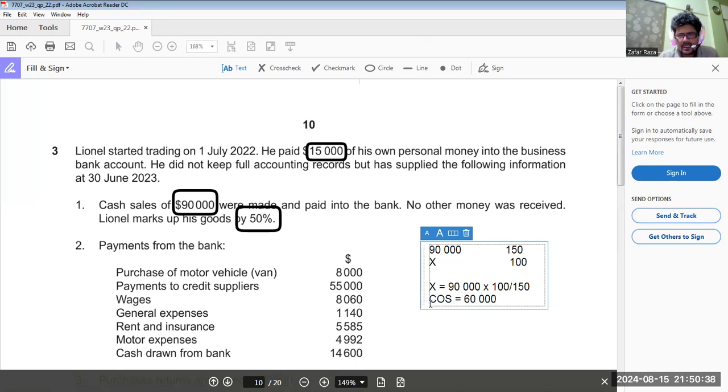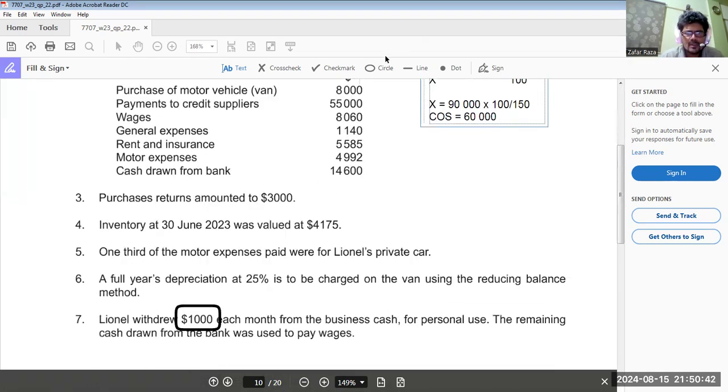But I was thinking, why have they given purchase returns if we can easily calculate cost of sales here? Getting my point? We can use this 60,000 as the cost of sales, but we have to calculate the amount of purchases as well.